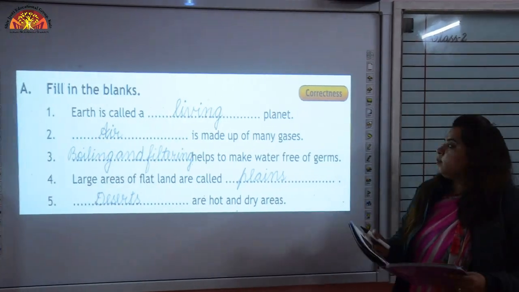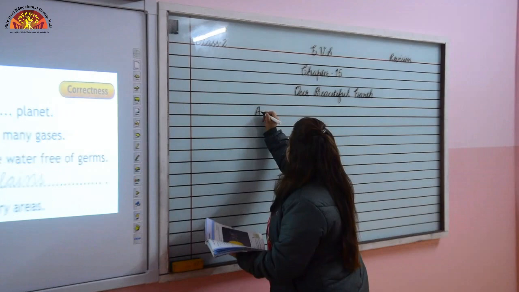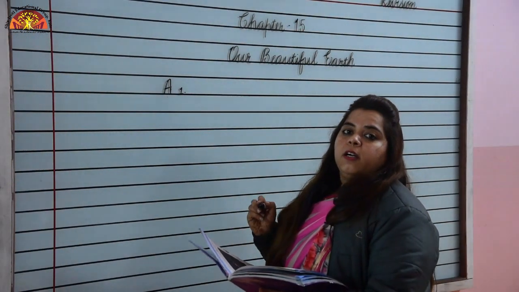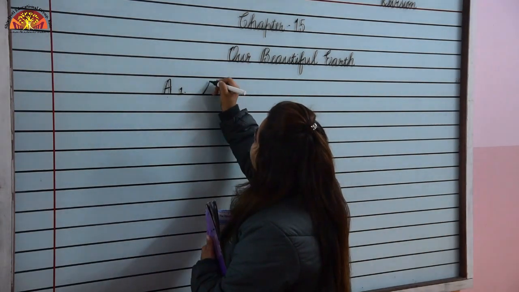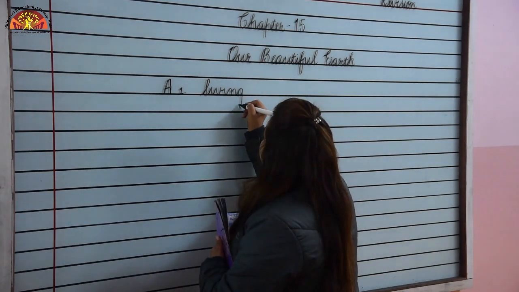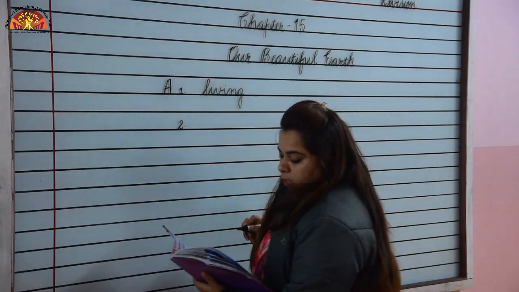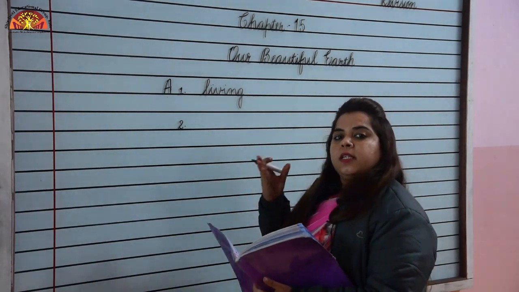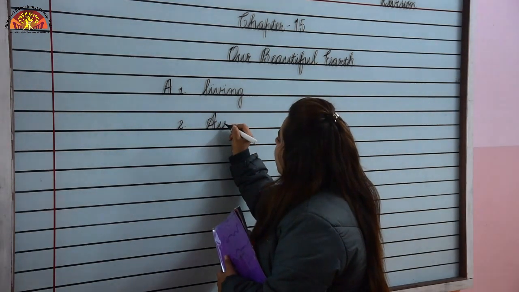Let's see. First, number 1. Earth is called a dash planet. Earth is called a living planet. So let's learn the spelling of living. Living. Number 2. Dash is made up of many gases. What is made up of many gases? Air. So let's learn AIR, air.